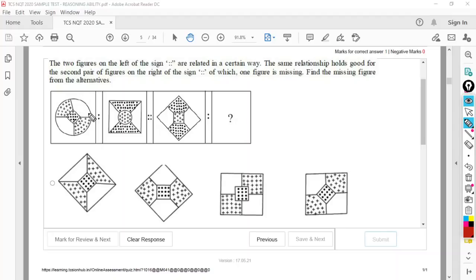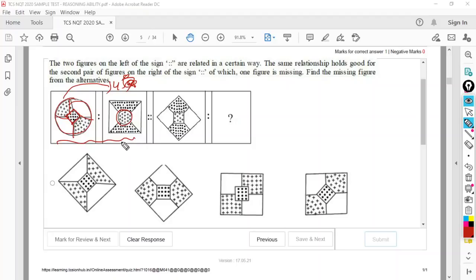Let's see what is the relation in this question. Here a circle inside a square, and this is tilted by 45 degrees in clockwise direction in the next figure. These shapes, whatever these are there, are tilted by 45 degrees in the next figure, and the inside square has come out and the outside circle went inside. And these dots also, whatever the dots are there inside the square, those have come out and these outside plus symbols went inside.